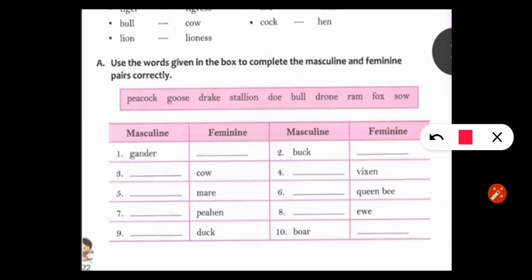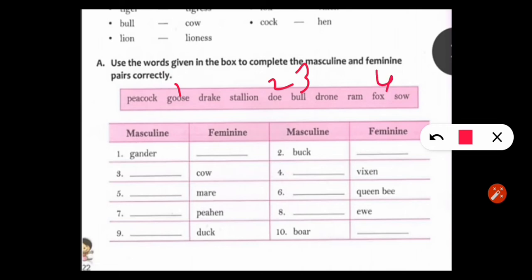You write from there. Gander, the feminine answer is goose. Next one is buck. Buck feminine is doe. Now you have to answer in masculine gender. Feminine is given. Cow is feminine, answer is bull. Male of cow is bull. Fourth one, vixen. Vixen is also feminine, so masculine of vixen is fox.